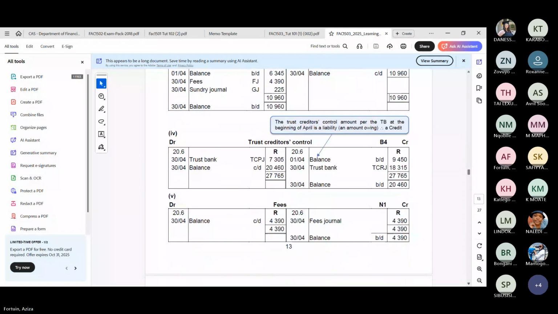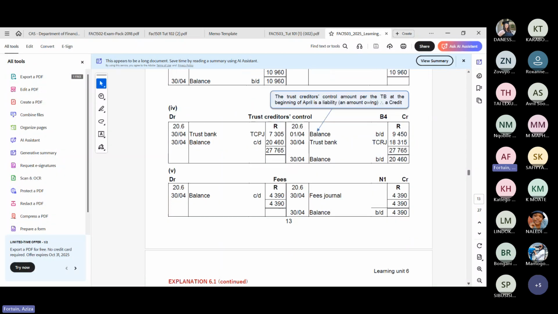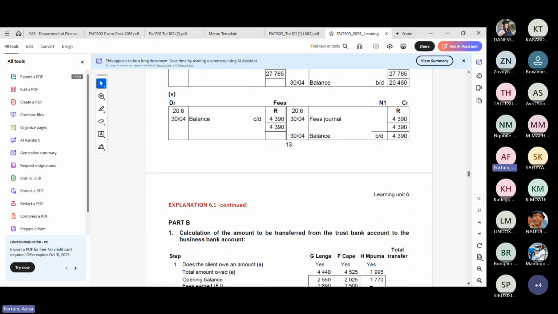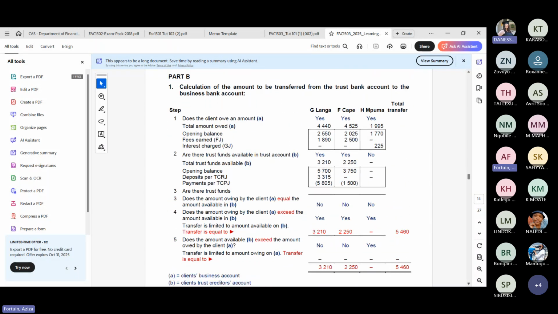Okay? Right, and now you get your trust creditors, and then you get your fees. We know the trust creditors is the opposite of my trust bank account. On one side we've got receipts, and on the other side we've got payments. That's not rocket science. Is everybody still clear on this? Are there questions regarding this? No questions. I can't see. Danessa, will you just shout if there's a question? Yes, all good so far.